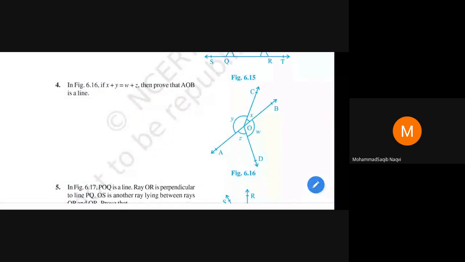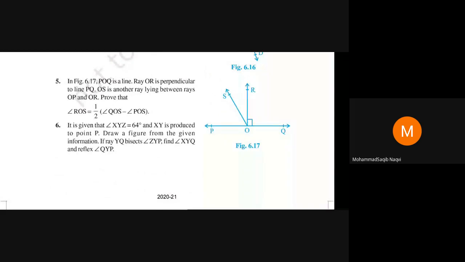Okay, now you can see question number 5. In the figure 6.17, POQ is a line, ray OR is perpendicular to line PQ, OS is another ray lying between ray OP and OR. Then prove that angle ROS is equal to 1/2 of angle QOS minus angle POS.